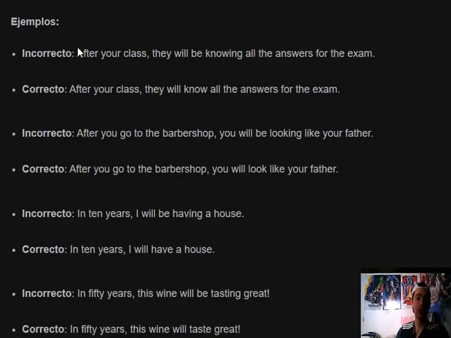Here we have some examples that express how it is correct and incorrect to use the future continuous. The incorrect way could be after your class they will be knowing all the answers for the exam. The correct form is after your class they will know all the answers for the exam. Here we have another one. The incorrect way is in 10 years I will be having a house. The correct way is in 10 years I will have a house.